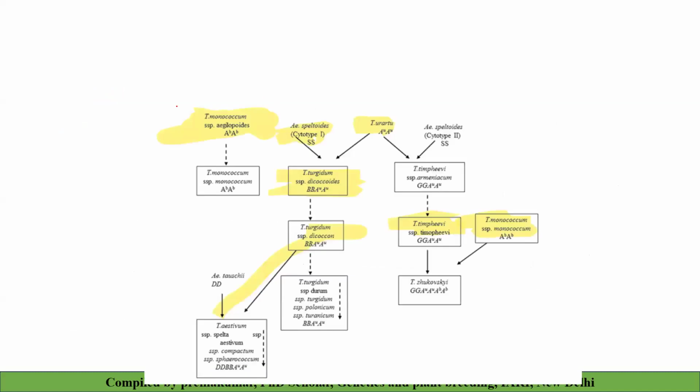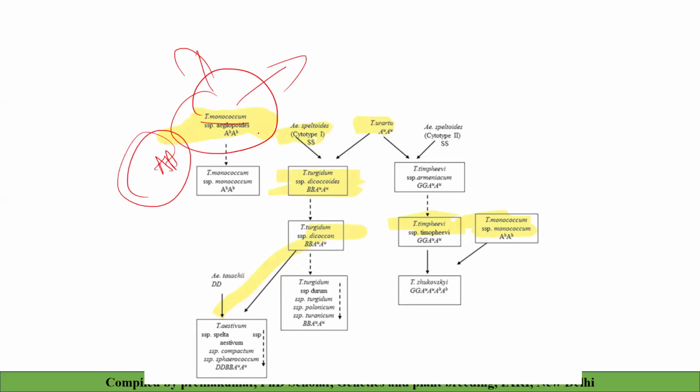this. Triticum monococcum is the donor for the AA genome. And earlier its wild species, Triticum monococcum aegilopoides, was slowly cultivated during domestication. Then it became Triticum monococcum species monococcum. It is actually the donor of the present-day wheat for the A genome. Then again, there is still doubt in Aegilops speltoides, which is the contributor of the B genome. Still, it is in doubt.